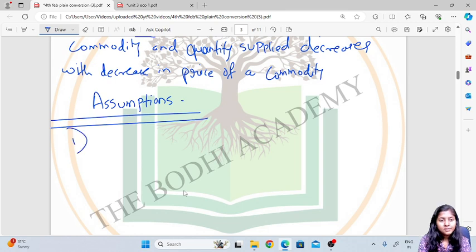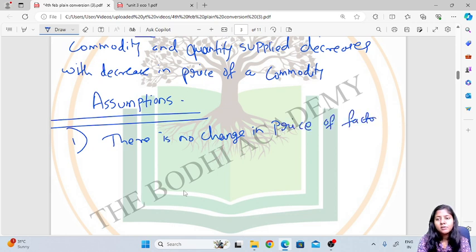The first assumption, there is no change in price of factors of production.